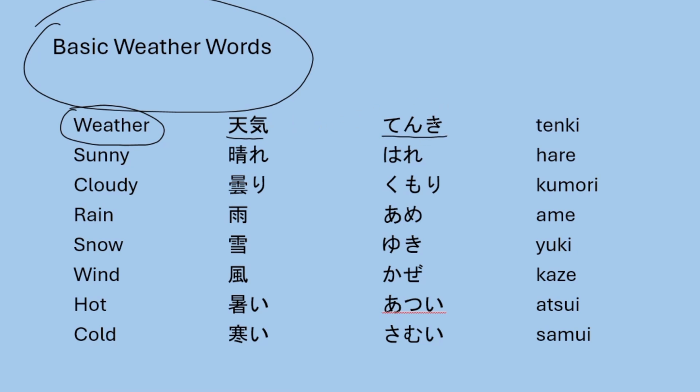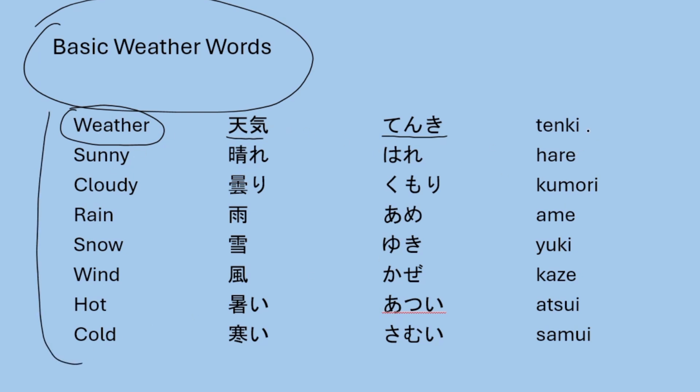Okay, tenki. How we write sunny, hare. How we write cloudy, kumori. How we say rain, ame. Snow, yuki. Wind, kaze. Hot, atsui. Cold, samui. Samui.